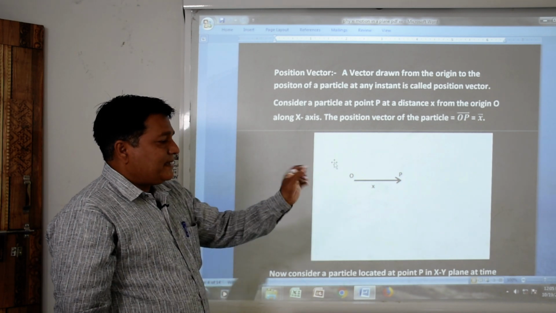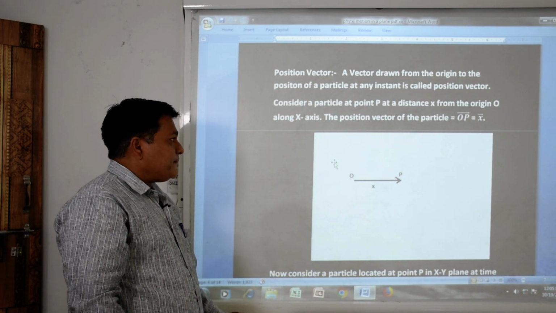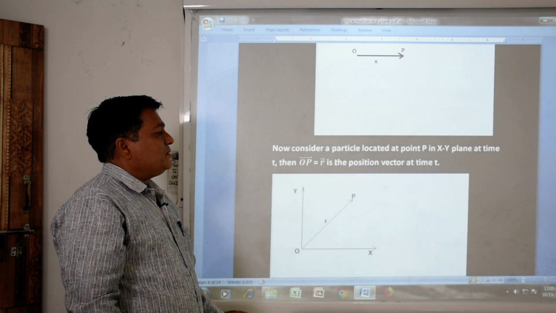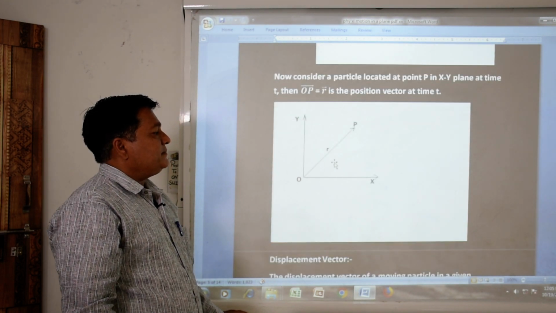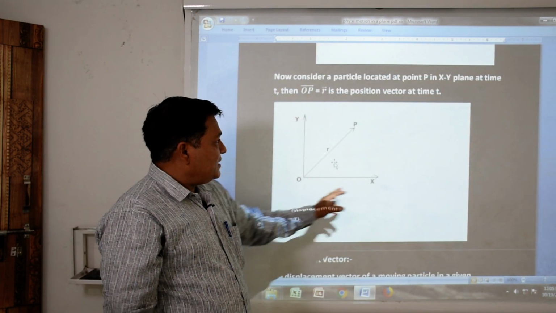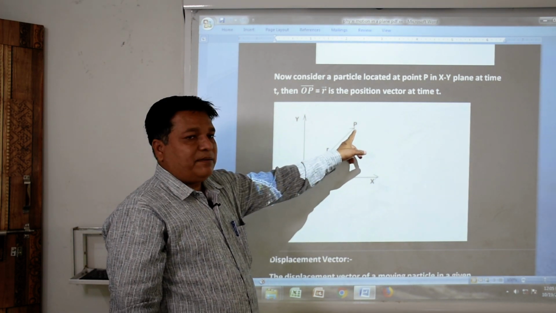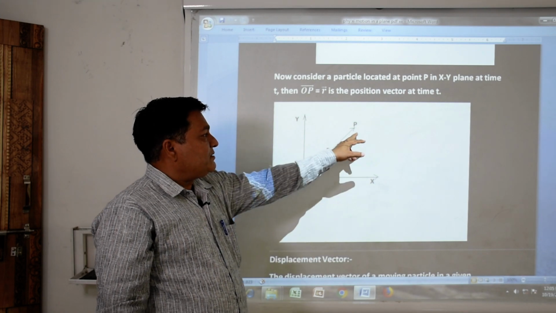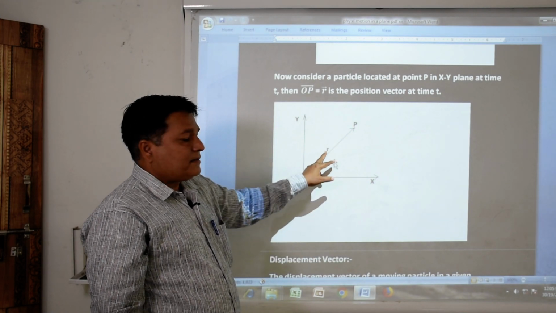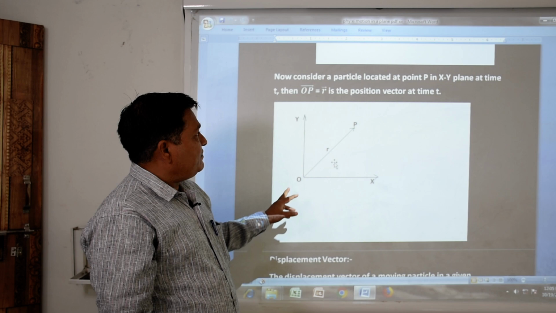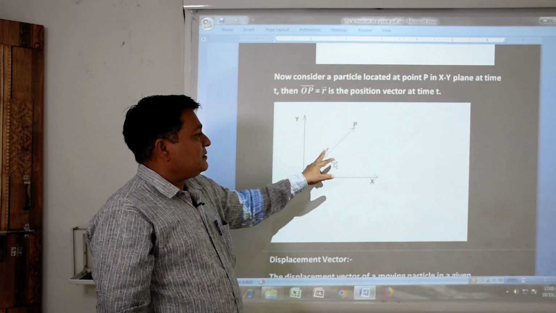If we consider the same particle in the xy plane, how do we understand the position vector of this particle? See that this is x and this is y. We suppose that this particle is here at position P and the distance of this particle from the origin is r. So the position vector OP is equal to vector r.